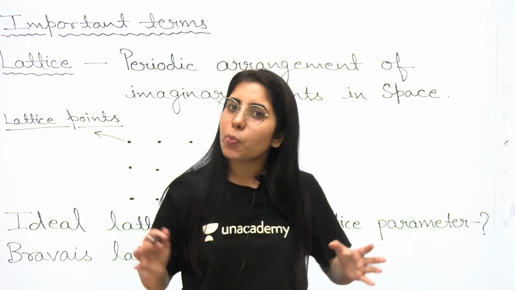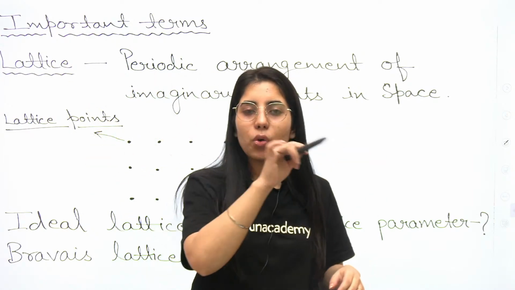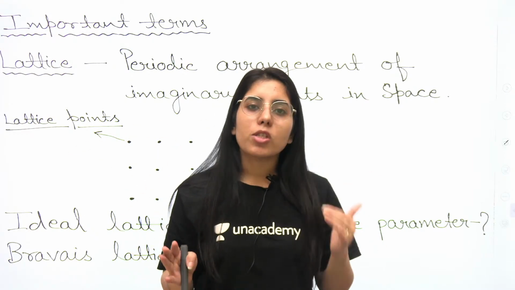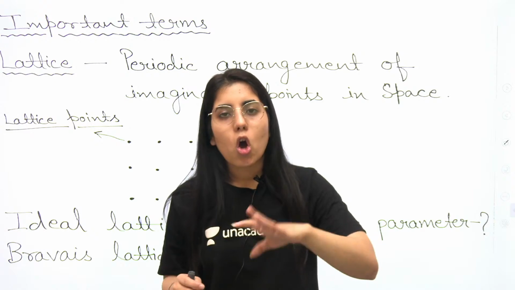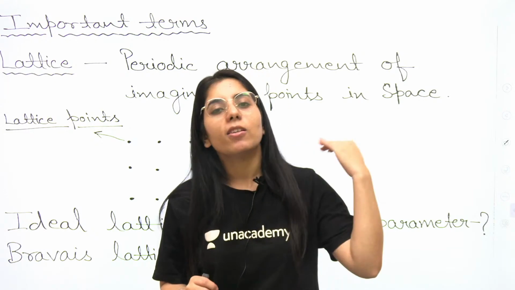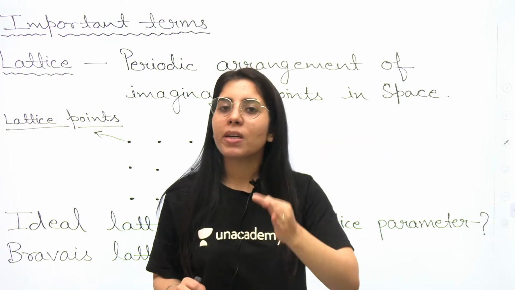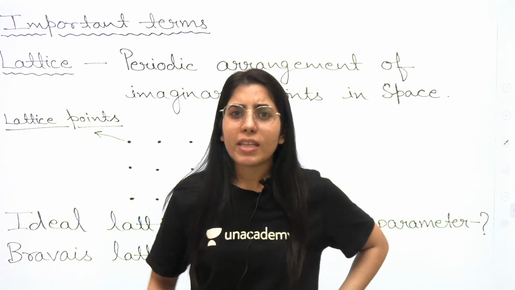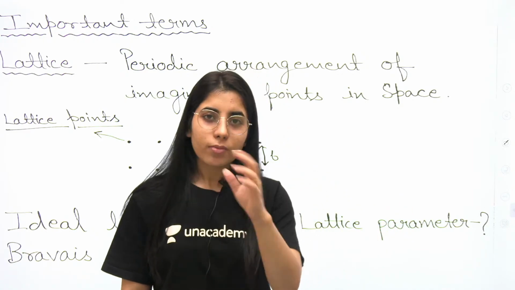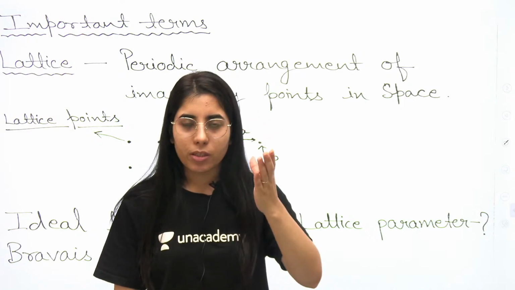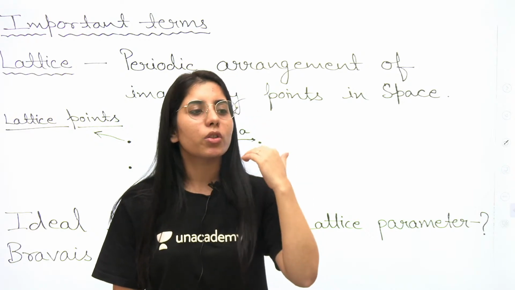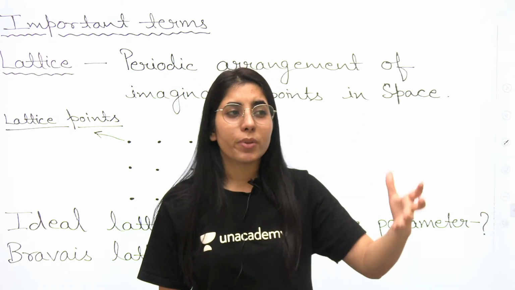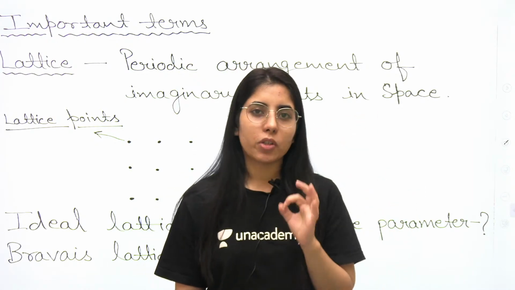Can you see these points I have shown you right now? No. So this was just the periodic arrangement of imaginary points in space. Sometimes we call them mathematical points as well. It is just a basic definition of lattice. Why do we need lattice? Because solid state physics is basically related to the study of crystals, the phenomena, the properties, and all those things you are going to study about crystals.